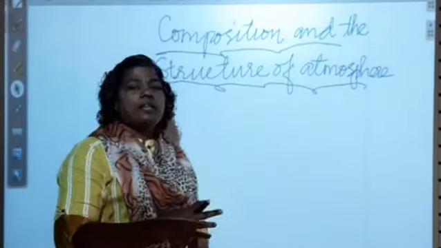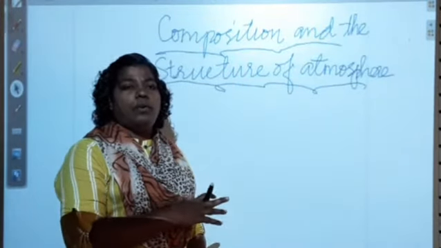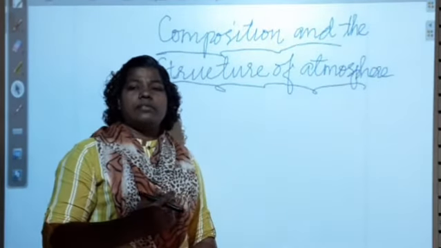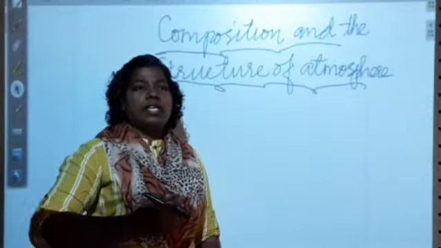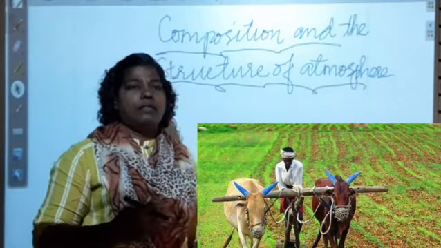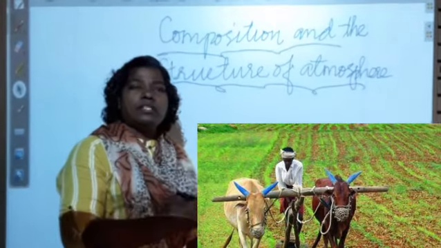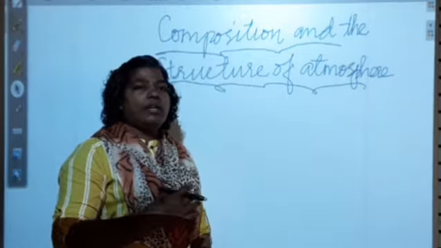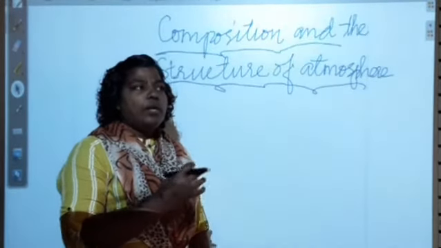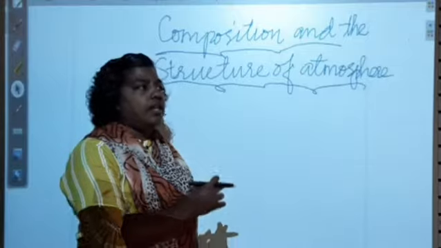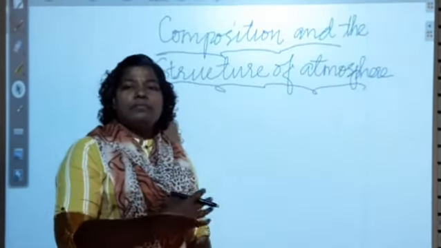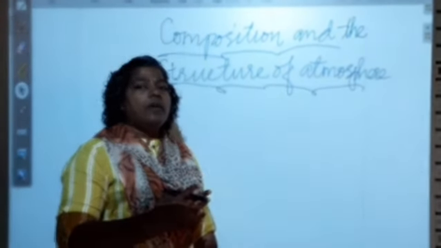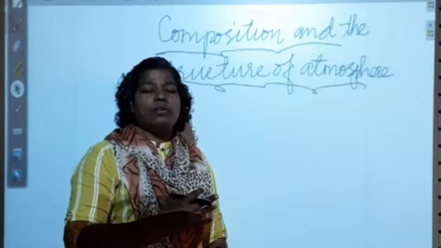The second gas available in the atmosphere is oxygen. We know that oxygen helps us to breathe. We use oxygen to breathe in. In oxygen we can also find O3, which we call ozone. It is also found on the earth, and this ozone helps to protect the earth from the harmful ultraviolet rays of the sun.